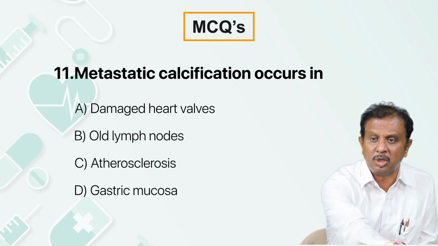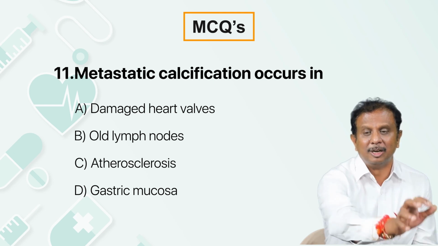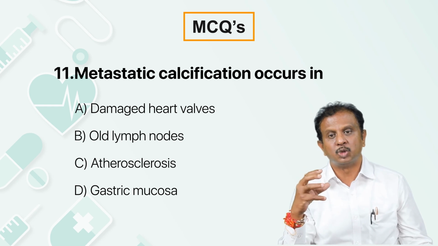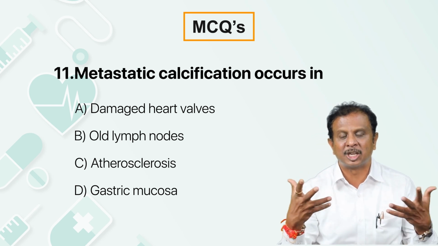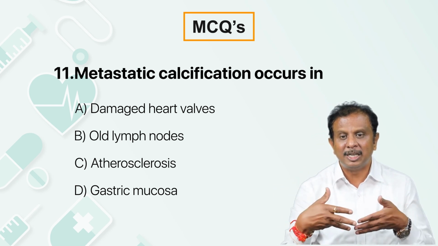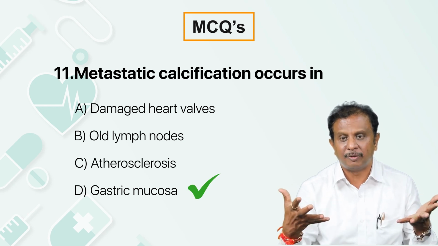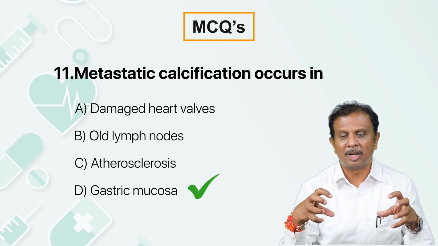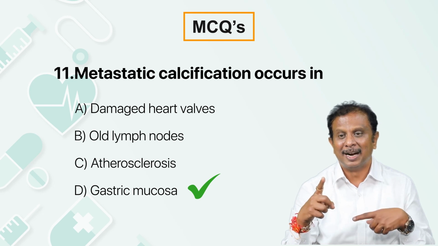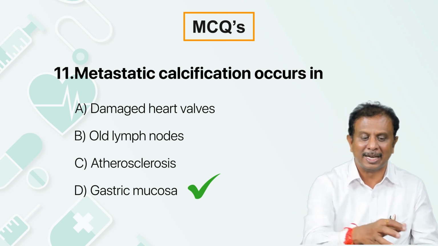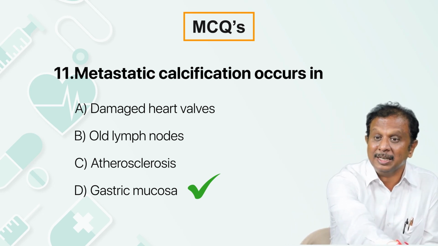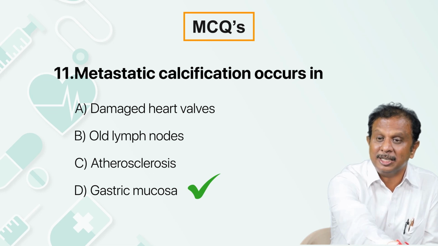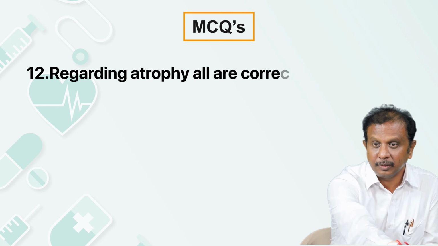Metastatic calcification usually occurs in gastric mucosa, lung, blood vessels, and the kidney. Remember, all these organs play a vital role in the excretion of acid. Whenever they are trying to excrete acid, it creates an alkaline environment inside, and that is the reason why calcification happens in the gastric mucosa, kidney, vessels, and the lung.